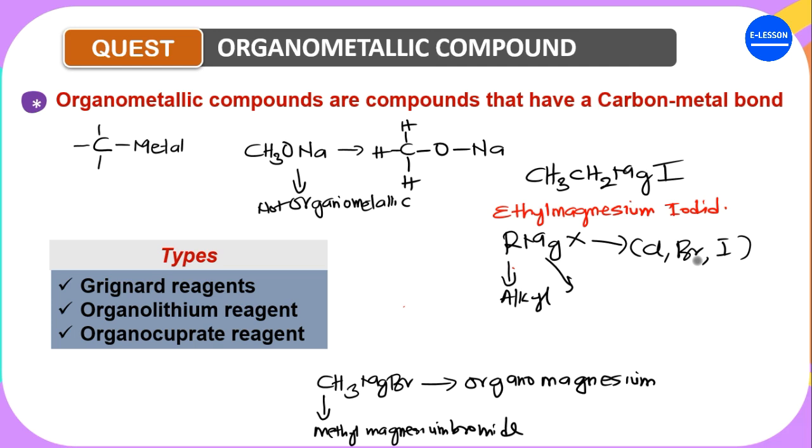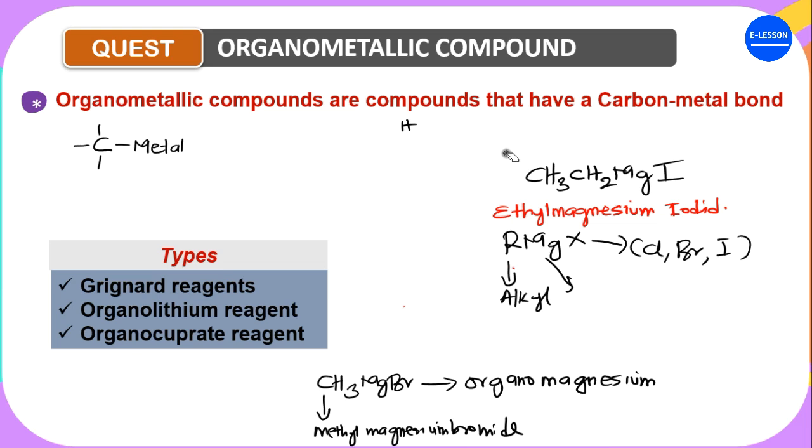Now, these Grignard reagents, I said they have the general formula of RMgX, and I've already shown you how they are named. For instance, if I have this compound given to me, with magnesium chloride, and I'm asked to name it or to determine if it is an organometallic reagent: how many carbons are here?